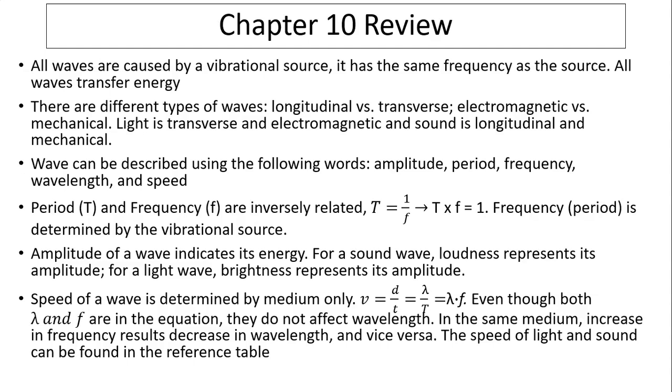Since 1 over period is frequency, the wave equation we often see is v equals lambda times f, the wavelength times frequency. If we know the frequency and the wavelength, we can determine the speed.